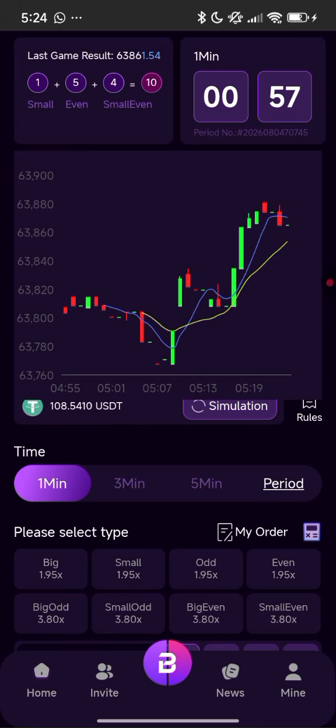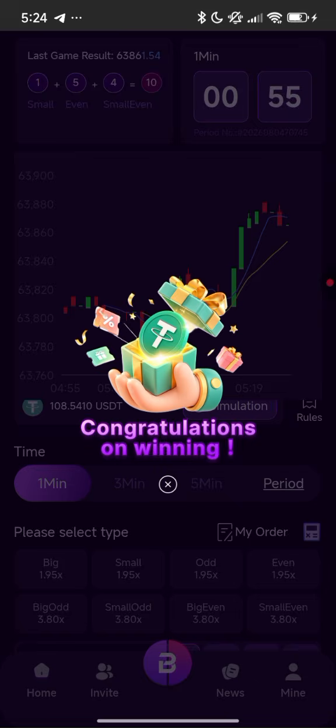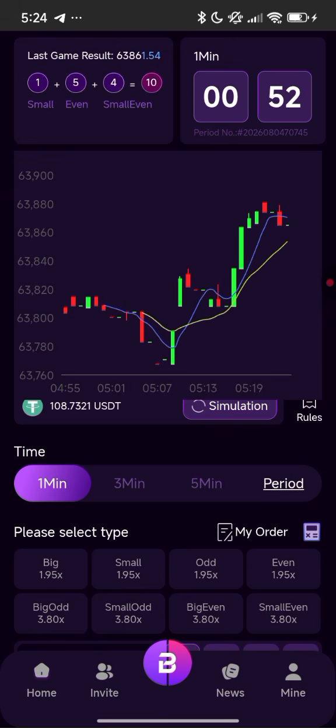Yeah, congratulations on winning. So you can see my balance has increased from 0.85 USDT to 0.87 USDT. It increased by 2%. You understand? My balance here before was 108.532. Now it has increased to 108.7321. So this is how you can trade with them, and it's made easy. So guys, I'll show you guys an example again.